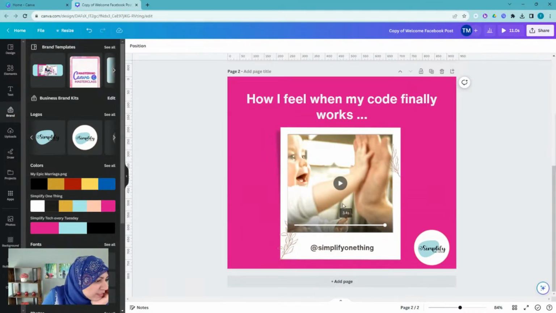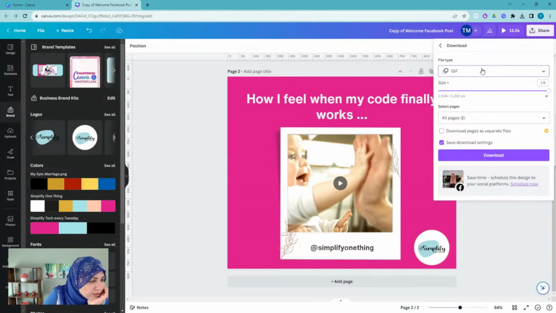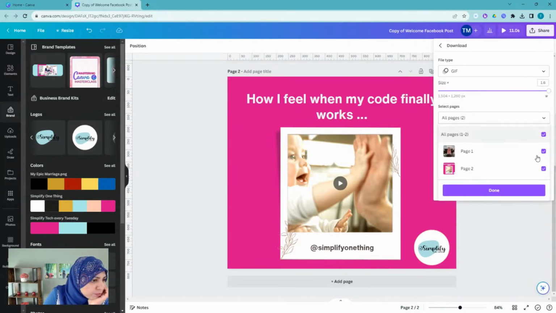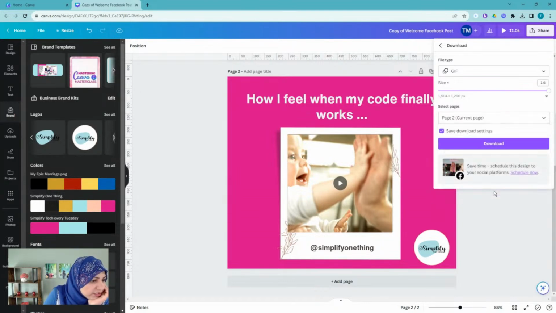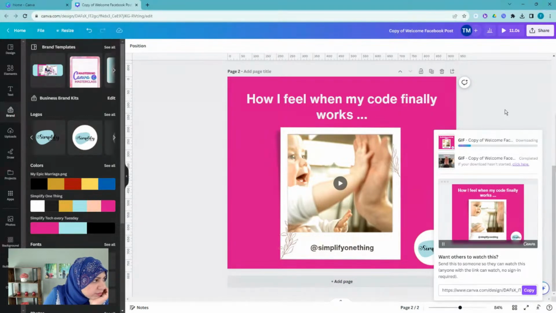Okay, so this is an 11-second video that we've included in here. I am liking this. So let's just go ahead and download this as a GIF, right? So I'm going to keep GIF as the file type, and I'm not going to do both pages. I'm just going to click on the second page, page 2 of this, and let's just go ahead and download it. This will take a little bit of time because it's a video at pretty high resolution.